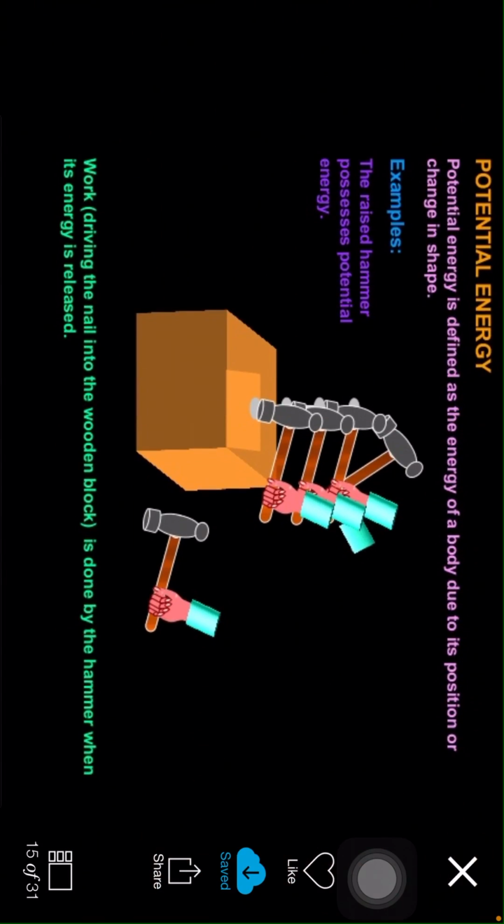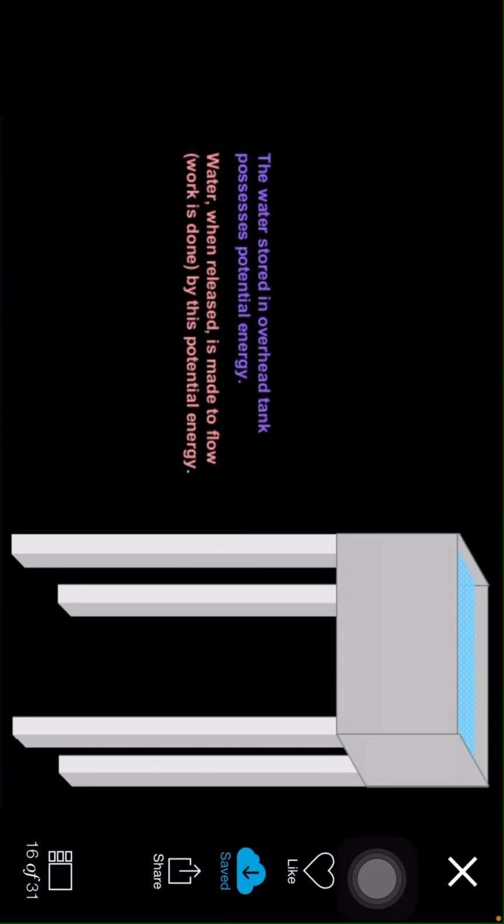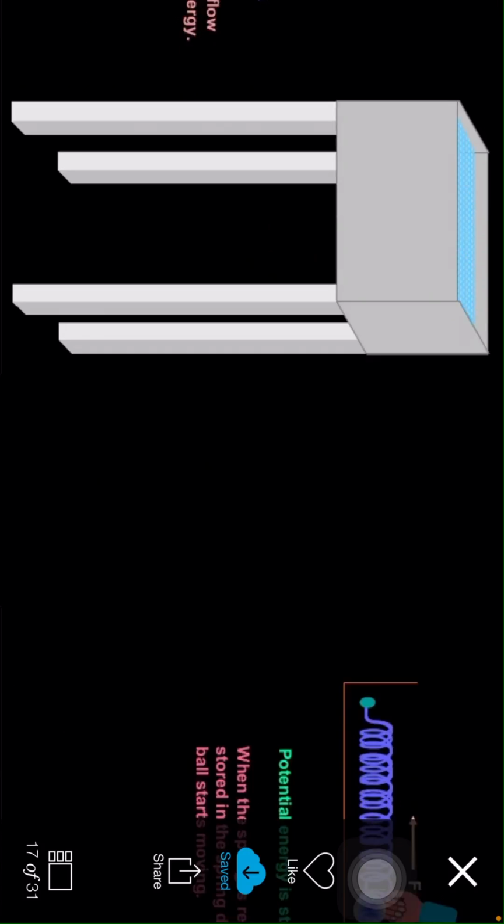Now what is potential energy? Potential energy is defined as the energy of a body due to its position or change in shape. Example, the raised hammer possesses potential energy. So work driving the nail into the wooden block is done by the hammer when the energy is released. The water stored in an overhead tank possesses potential energy. Water when released is made to flow. Work is done by this potential energy.